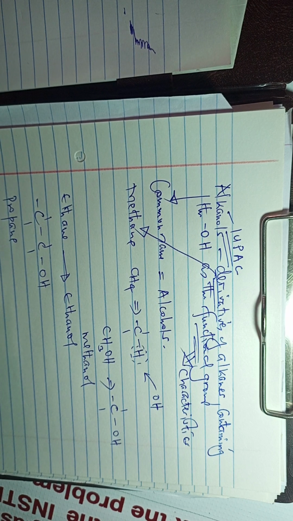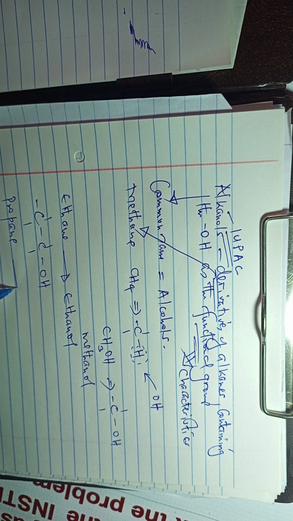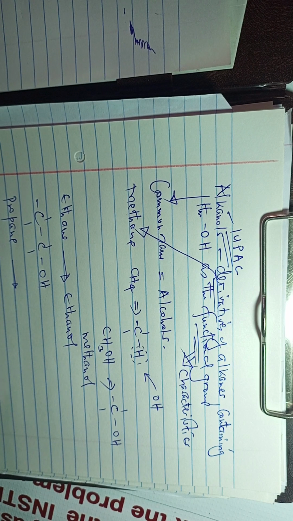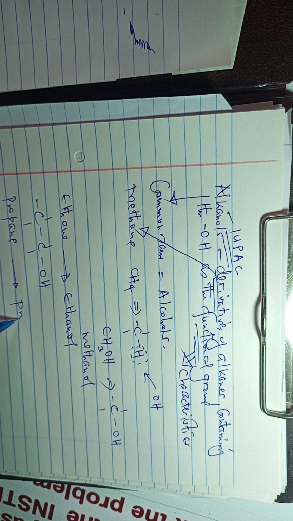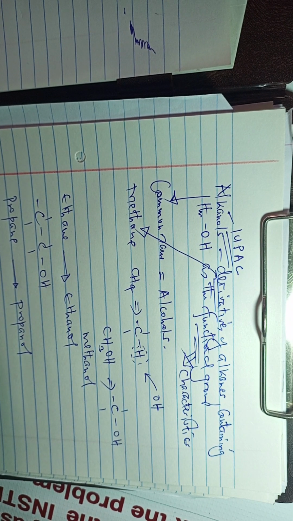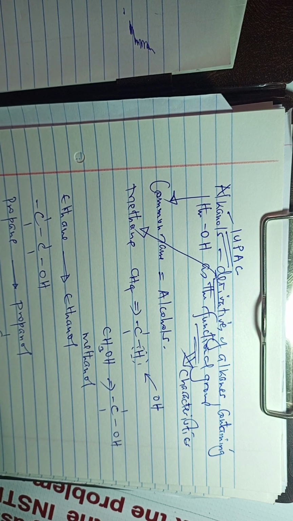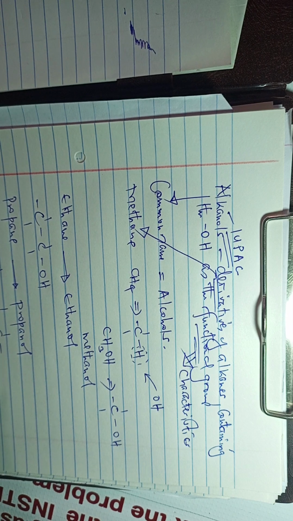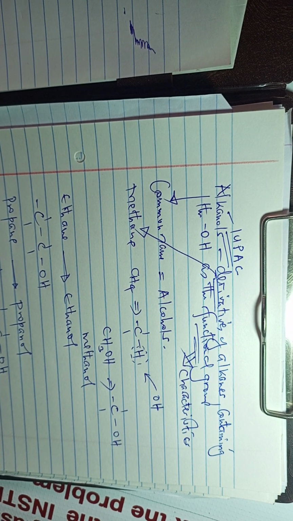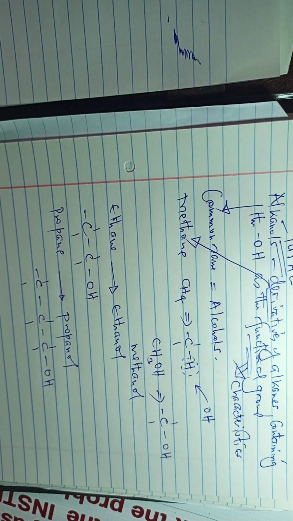The next member is propane. The alcohol derived from propane will be propanol. So propanol will have 3 carbon atoms, similar to the parent alkane, which is propane, but finally it will have an OH there as the functional group.